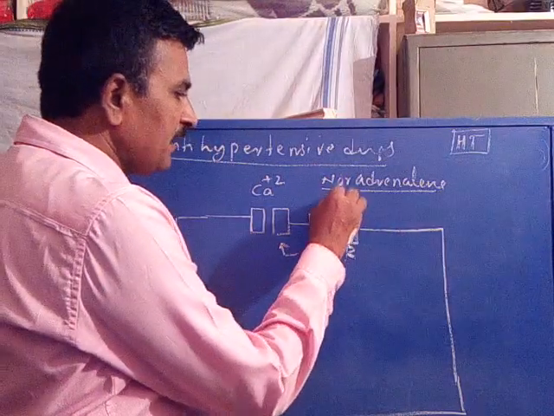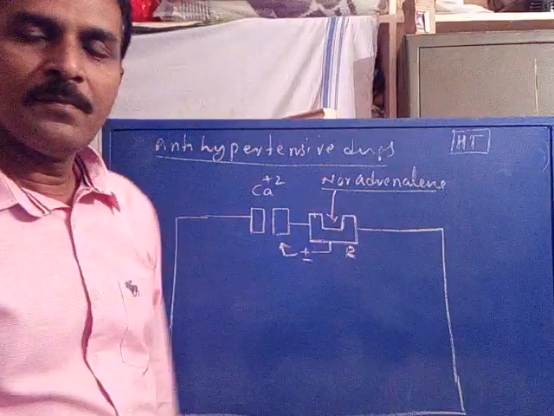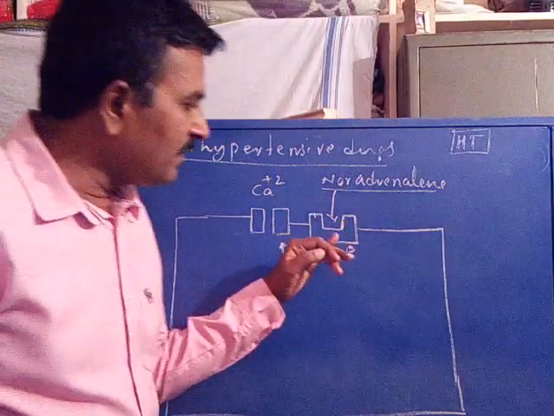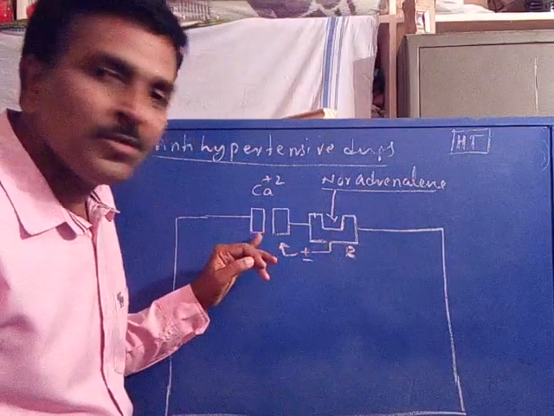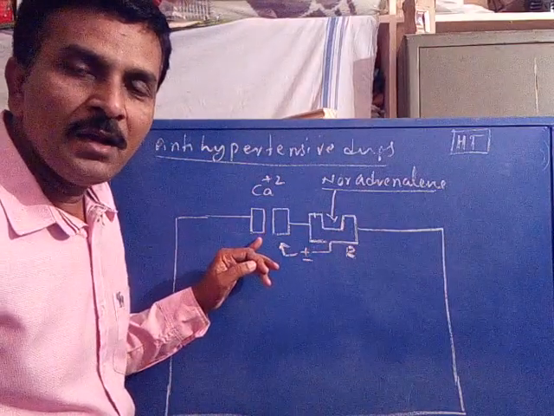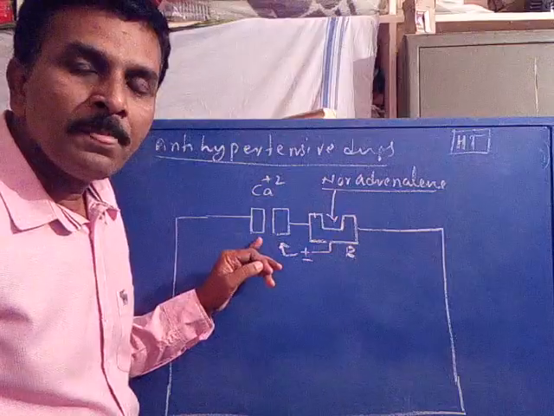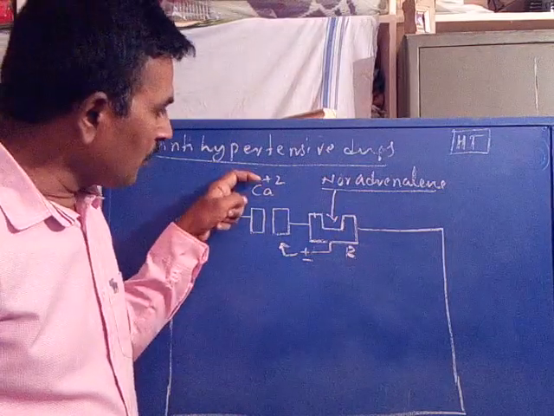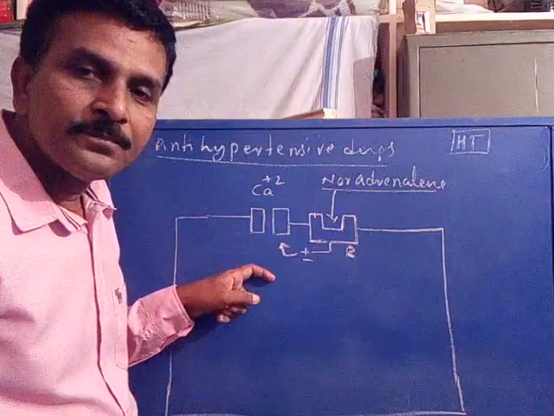When it interacts with this receptor, this receptor will give the message to the ion channel to open and allow the calcium plus 2 ion to enter into the cell.